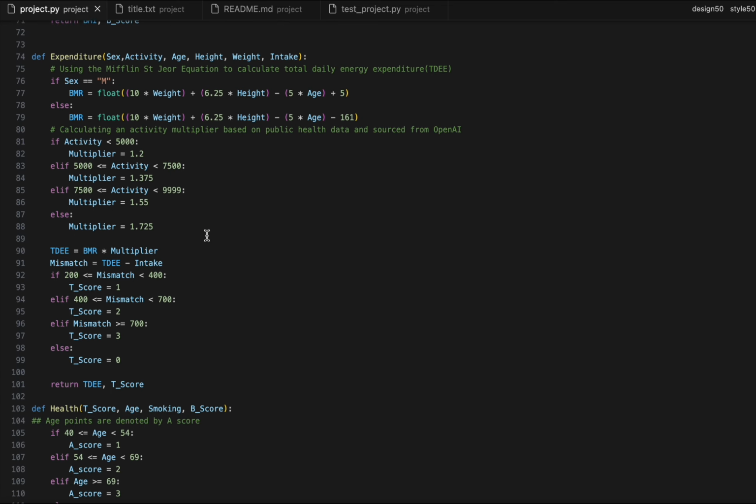Now the expenditure takes in your sex, activity, age, height, weight, and intake. It calculates the TDEE, that's total daily energy expenditure, using an equation called the Mifflin-St Jeor equation. There are different equations to calculate TDEE, but this one is trusted. It's trusted, and well, back when I was overweight, this is the one I used. So hey, why not? So it would use the sex.